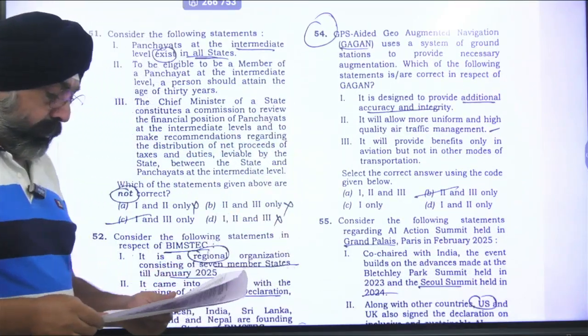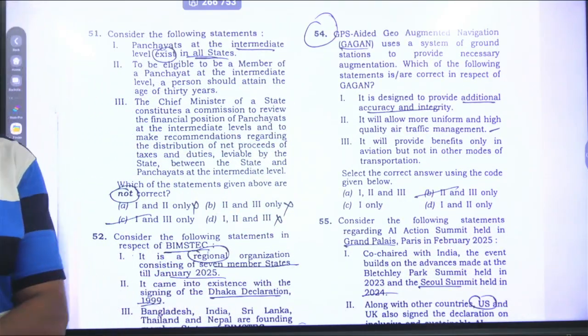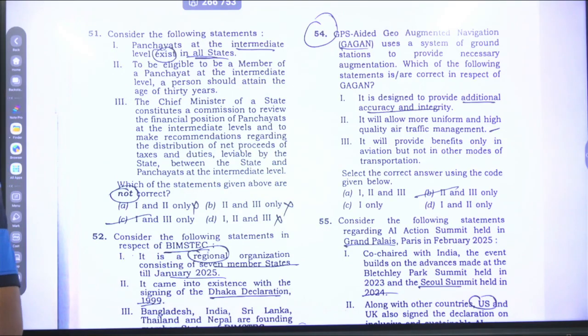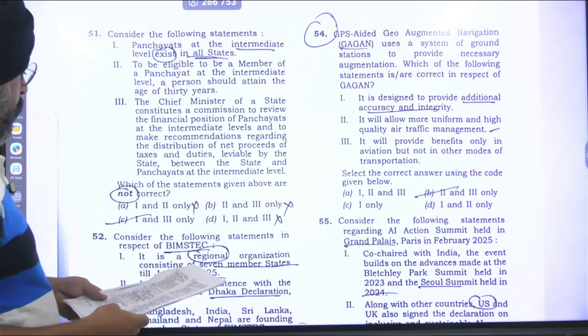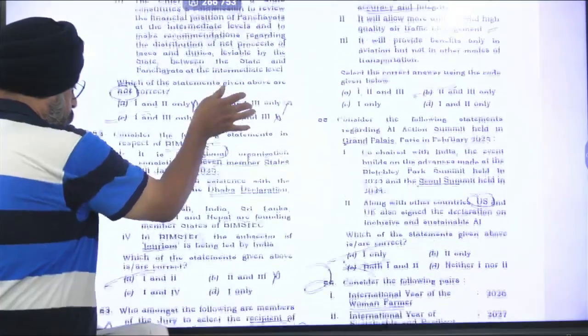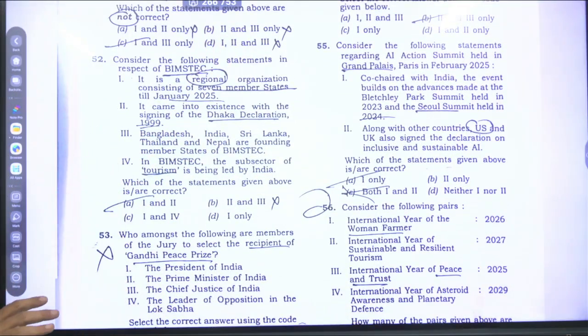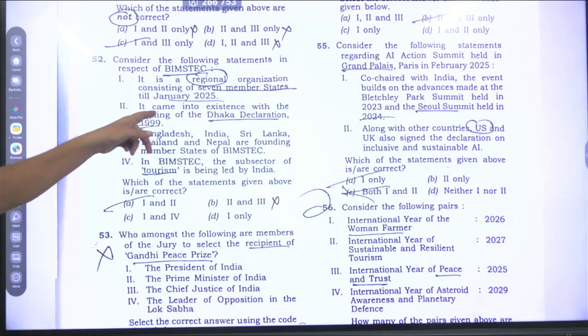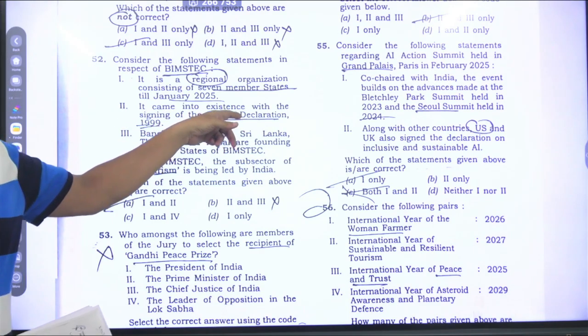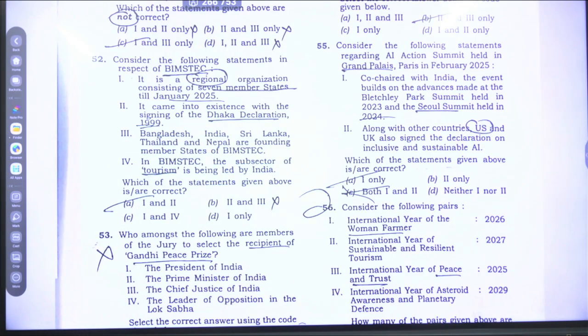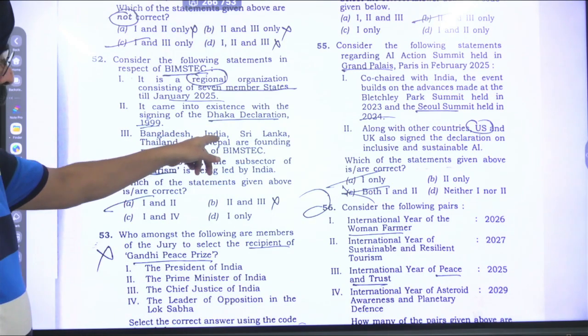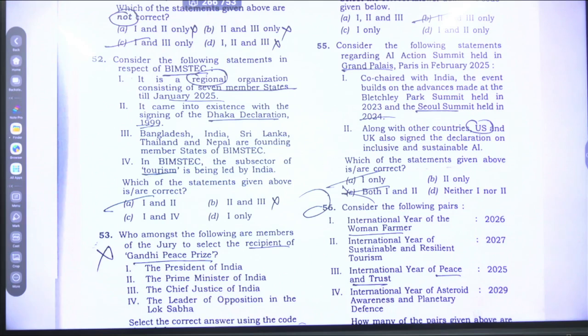Now after this one, we are having the next question, that is 52. This is about BIMSTEC. It is a regional organization, 7 members. Okay, this is fine. It came into existence with the Dhaka Declaration. No, this is the Bangkok Declaration. Nepal was the founding member. No. It was Bangladesh, India, Myanmar, Sri Lanka, and Thailand.